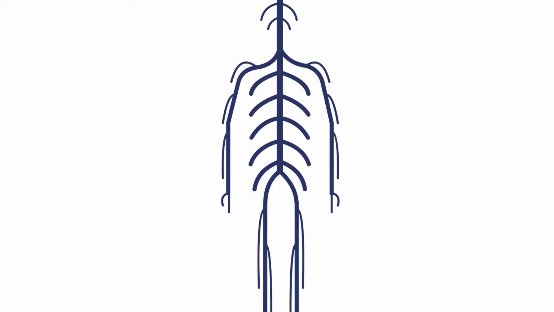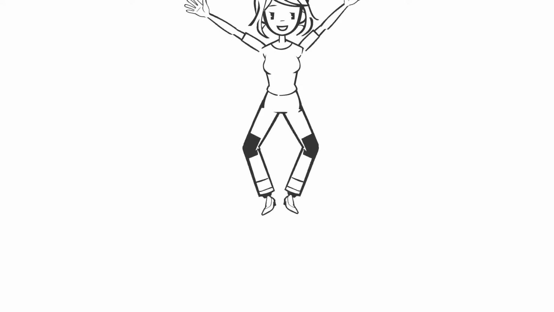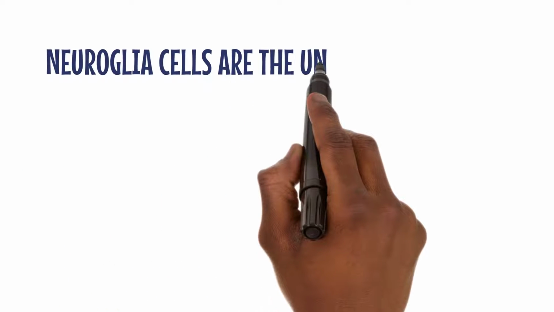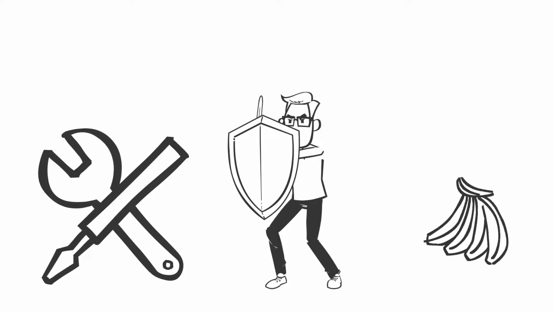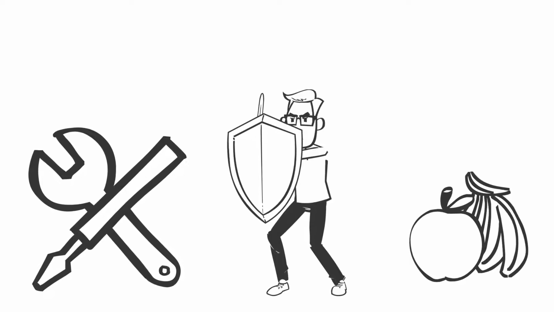Neurons are responsible for transmitting nerve impulses. Think of them as the electrical wires of our body, carrying messages from our brain to our muscles, allowing us to blink, jump, and even solve complex math problems. On the other hand, neuroglia cells are the unsung heroes. They provide support, protection, and nourishment to neurons, making sure they can do their job effectively.